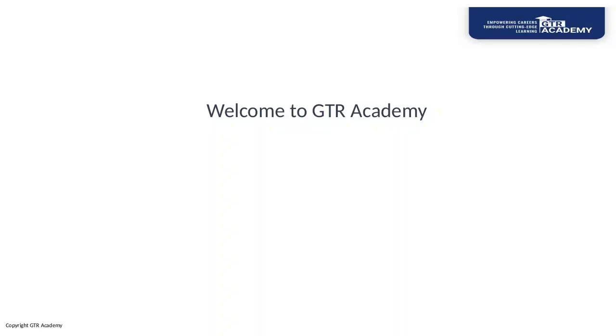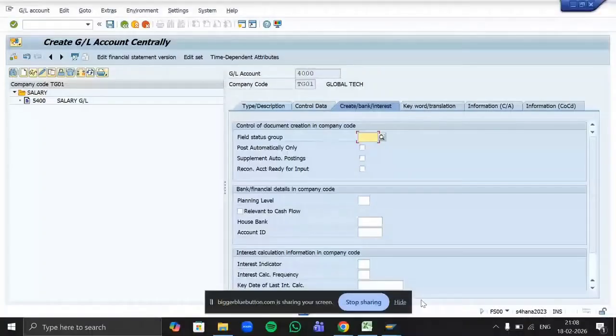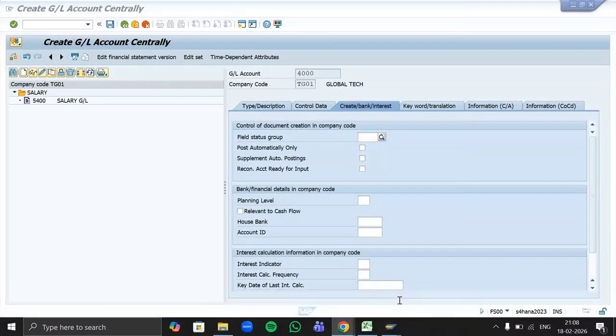Hello, am I audible? Yes, ma'am, you are audible. Ma'am, could you please describe what is shortkeys? What is 001? What is shortkeys?